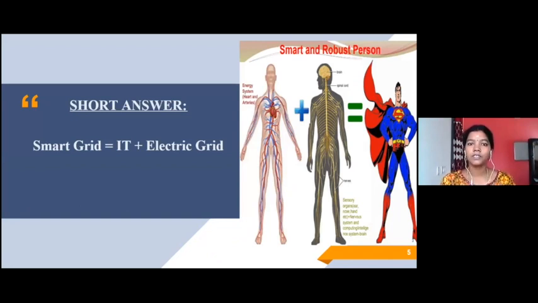So we are trying to make the electrical grid smart and robust. How do we bring it about? Where are the changes that have to be made? These are the things we are going to discuss.